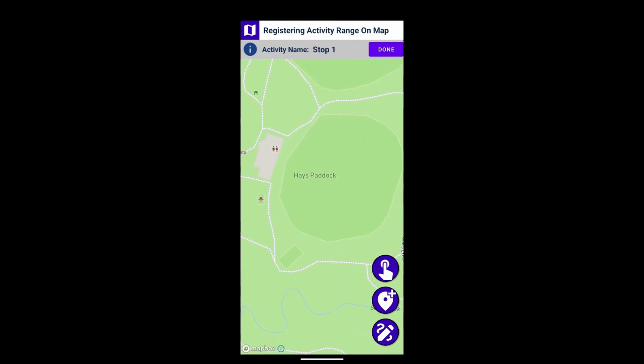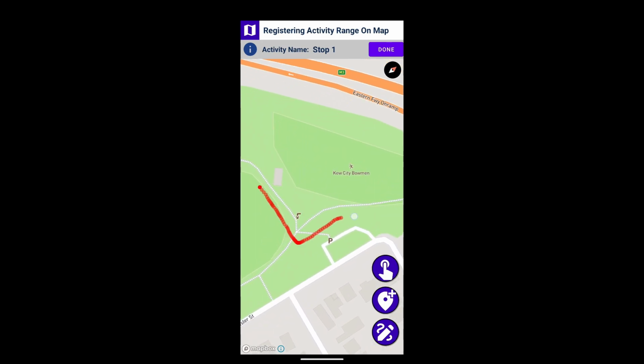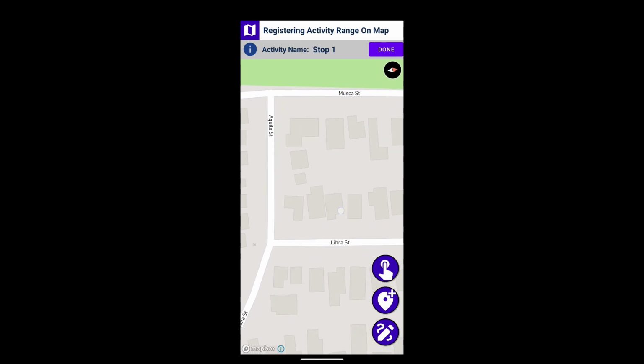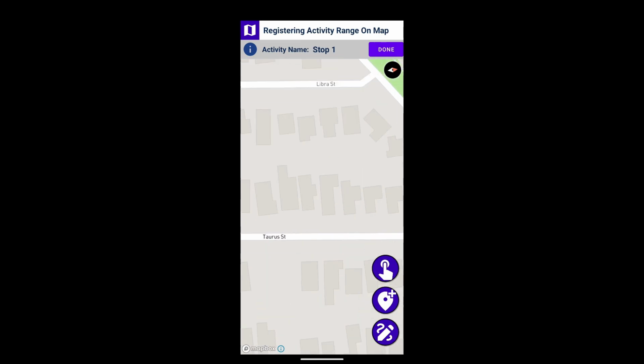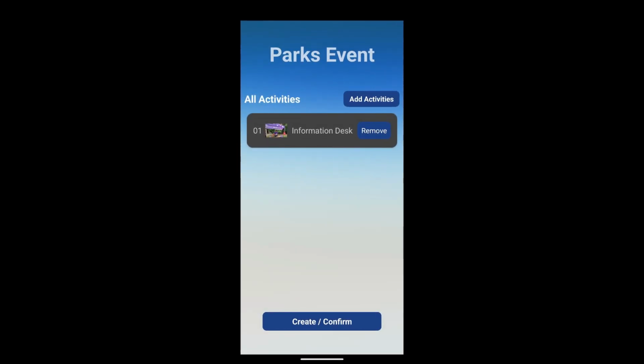To highlight exactly where each activity will take place on the map, users can draw whatever shapes they want on the screen, and these polygons will be saved to a database with the other activity information. After they have finished drawing the polygon, they can add a meeting point to show where the main point of that activity should be for users to attend later.